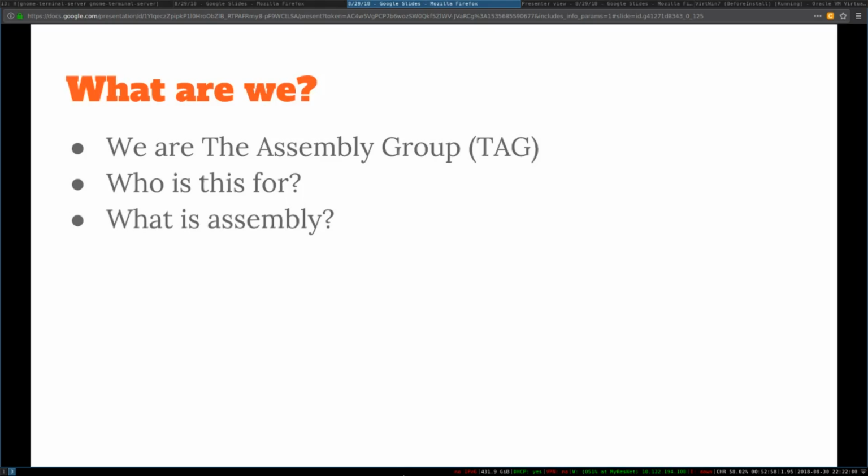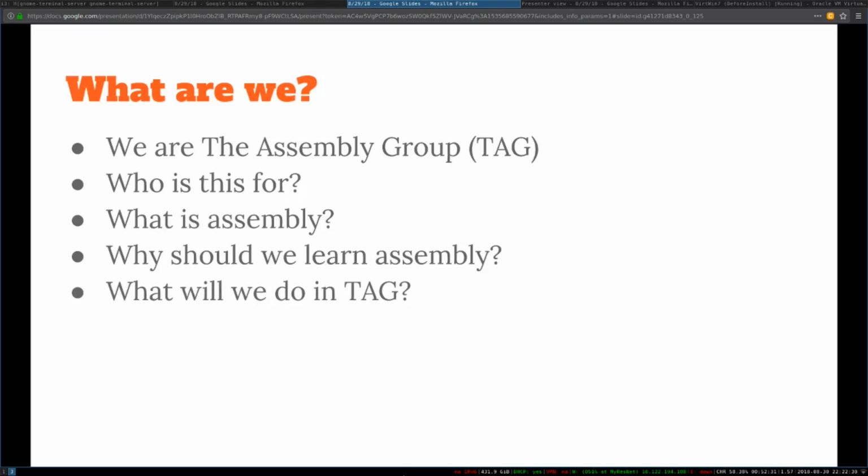What is assembly? If you haven't taken any classes like computer architecture, you probably have a very limited idea of what assembly is. So why should we learn assembly? Sometimes assembly might be a little bit boring, but there are some interesting and key aspects about assembly that make it stick out. Furthermore, sometimes learning assembly is critical. What will we do in TAG? I will briefly discuss later on. And then how do you use assembly? Later on, I will do a demo of how you would use an IDE in Windows.